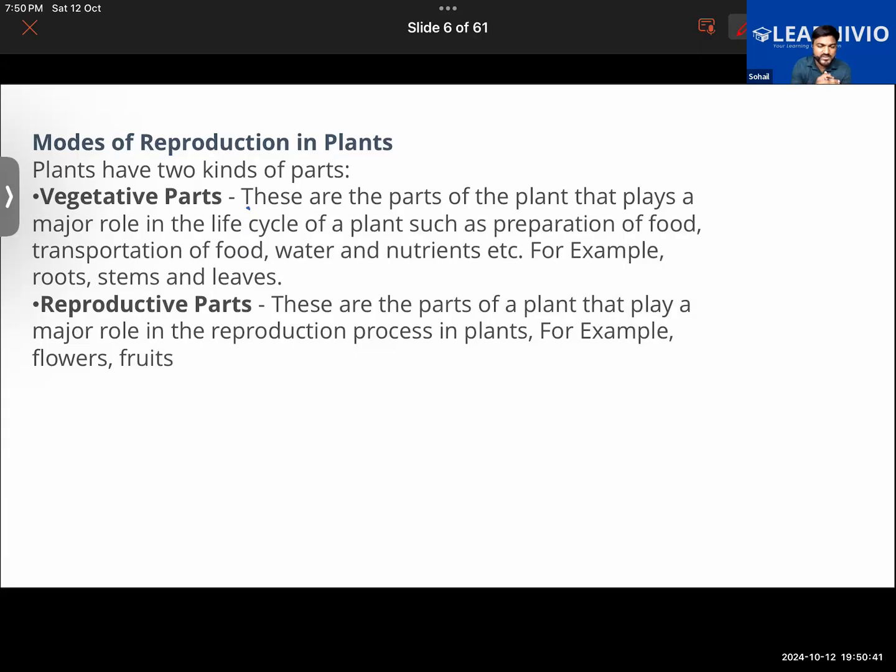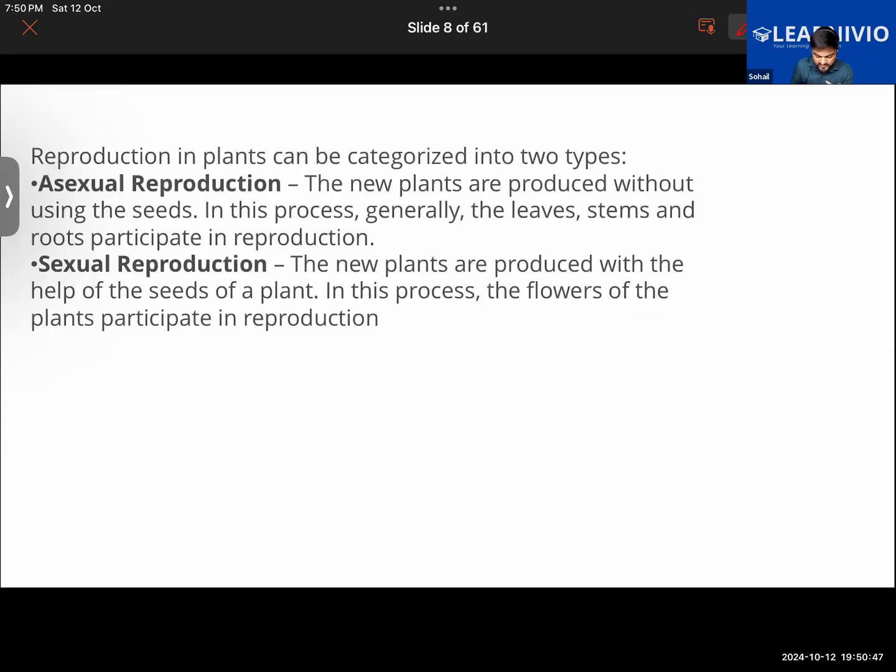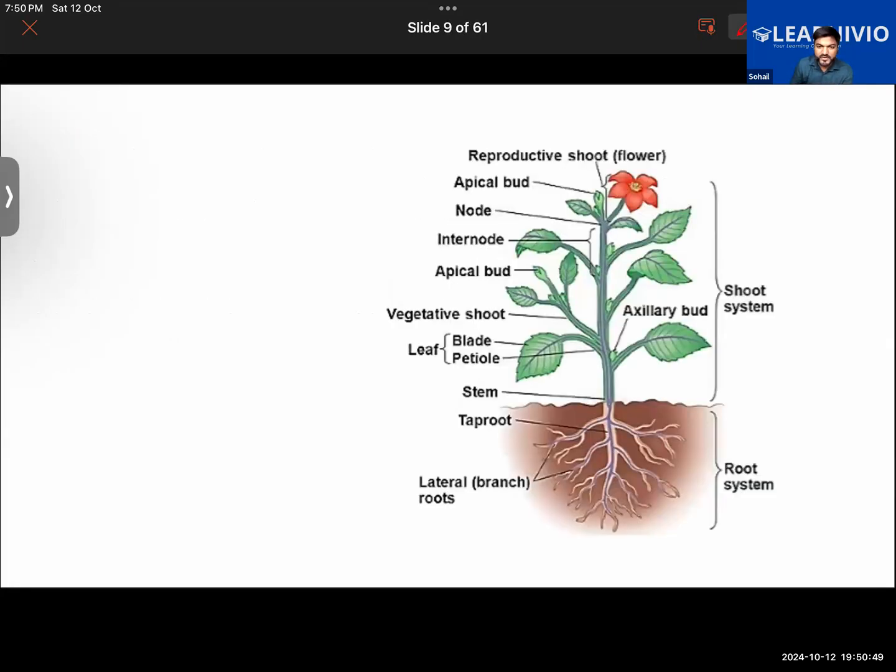Nonetheless, since our discussion is mainly regarding plants, let us learn about the methods of reproduction in plants. Plants reproduce in two ways. When you look at the parts of the plant here, the bud, the flower, the leaves, stems, roots, the different parts of the plant that we are seeing can be divided into two manners from the perspective of reproduction.